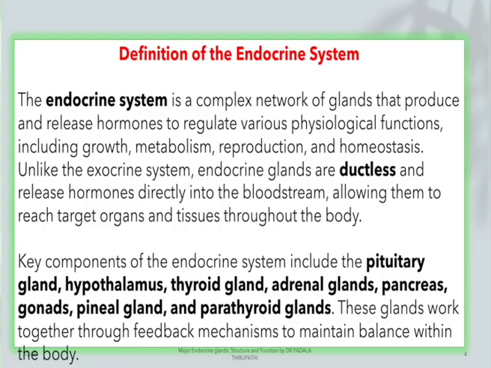Unlike the exocrine system, endocrine glands are ductless and release hormones directly into the bloodstream, allowing them to reach target organs and tissues throughout the body.